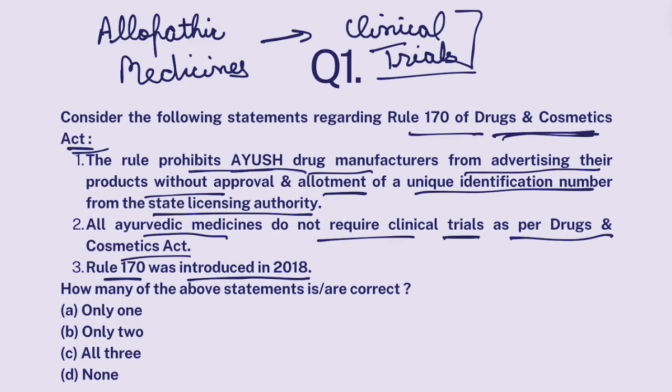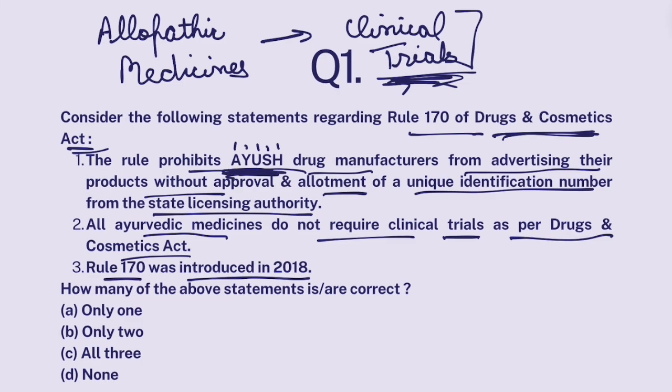But as far as Ayush drugs are concerned, Ayurvedic, Yoga, Unani, Siddha, Homeopathy, they don't have to conduct clinical trials. They can be given approval if they showcase that their medicine and their medical formulation, their ingredients, belong to an ancient text of Ayurveda. So, for example, if you want to approve your Ayurvedic medicine, you have to prove that an ancient authoritative text mentions these ingredients, this formulation, and the working of this formulation on human body. If you can show your drug in an ancient authoritative text, your drug would get approval. So you don't have to go through clinical trials as far as these medicines are concerned.